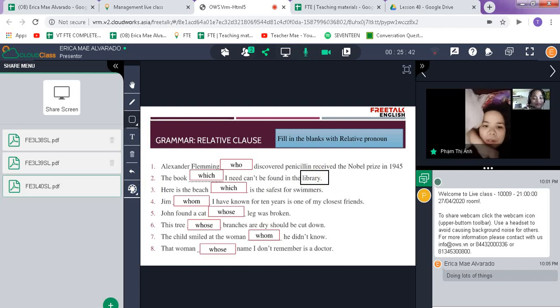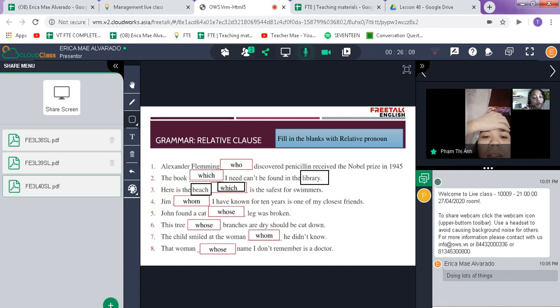Number three: Here is a big beach. One more time. It's beach, not big. Beach. Here is a big beach, which is a safe beach for swimmers. One more time: which. Which. Okay.